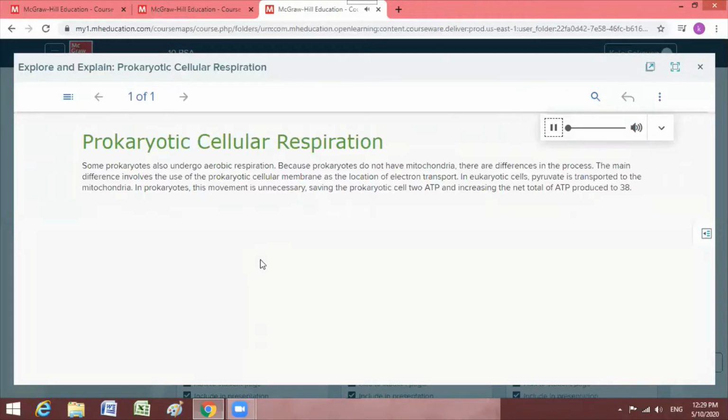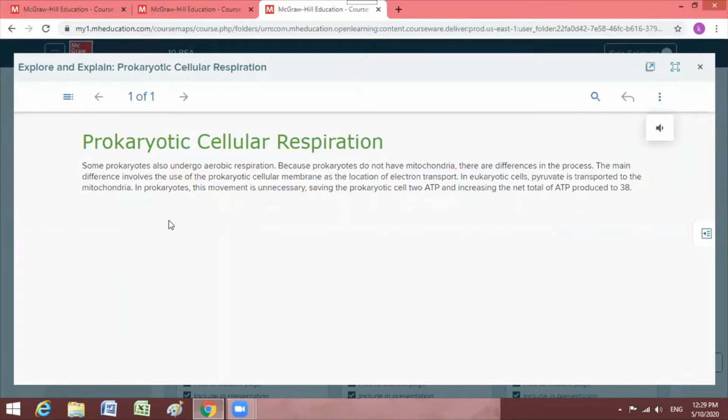Prokaryotic cellular respiration. Some prokaryotes also undergo aerobic respiration. Because prokaryotes do not have mitochondria, there are differences in the process. The main difference involves the use of the prokaryotic cellular membrane as the location of electron transport. In eukaryotic cells, pyruvate is transported to the mitochondria. In prokaryotes, this movement is unnecessary, saving the prokaryotic cell 2 ATP and increasing the net total of ATP produced to 38.